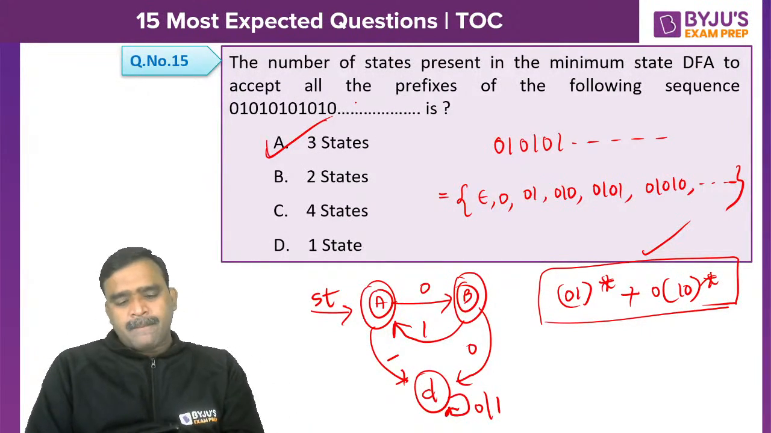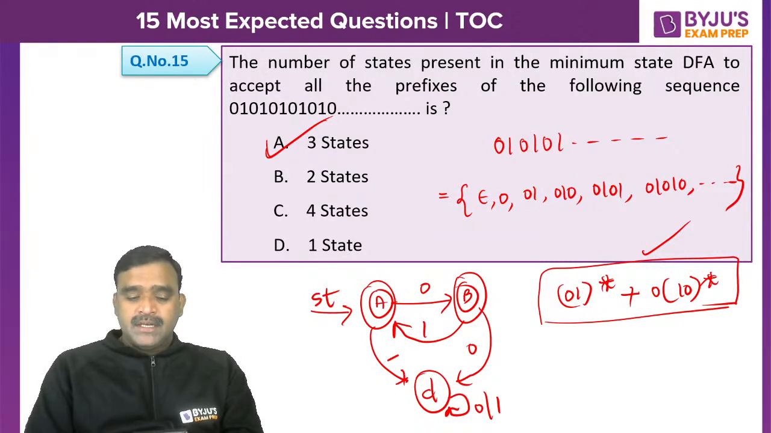Is it clear? Yes, very good. 3 states, including the dead state. You have to count the dead state in the number of states.